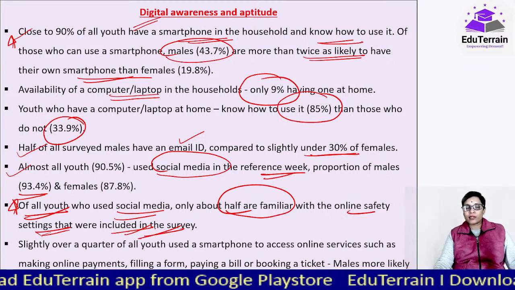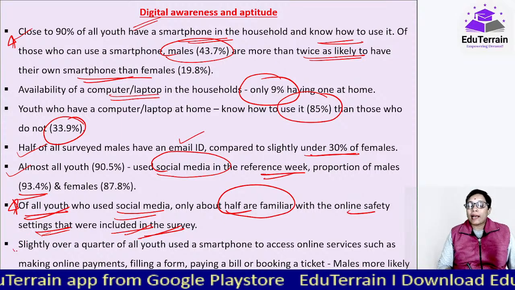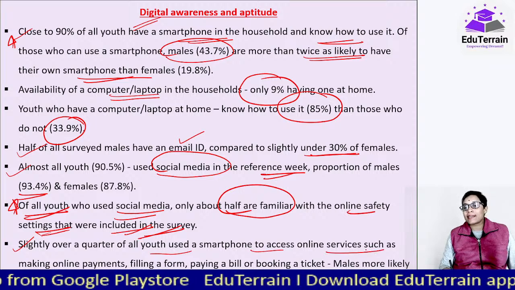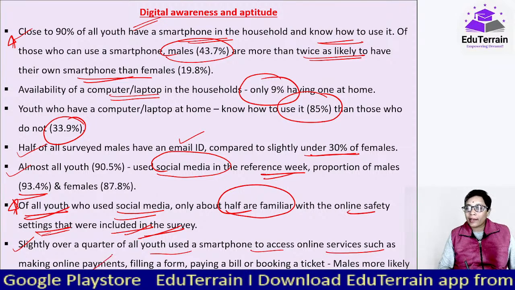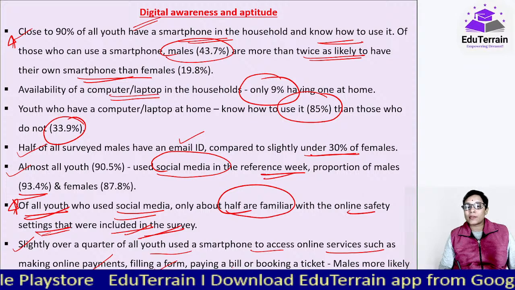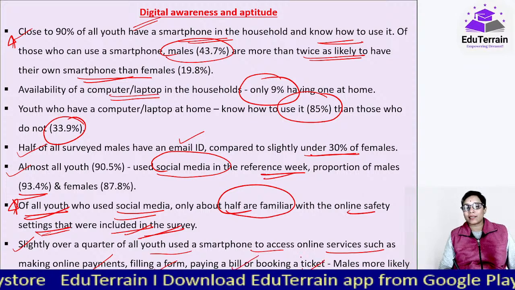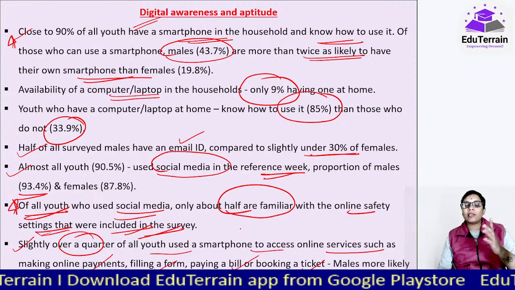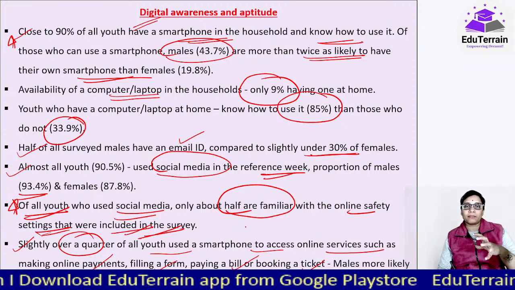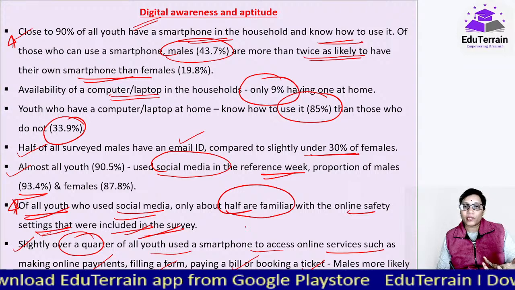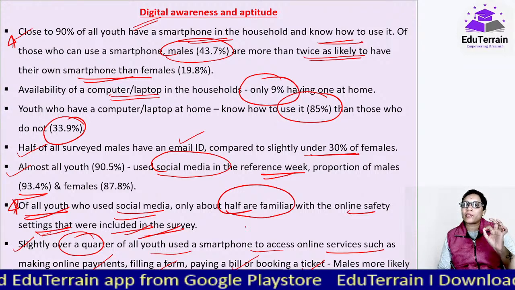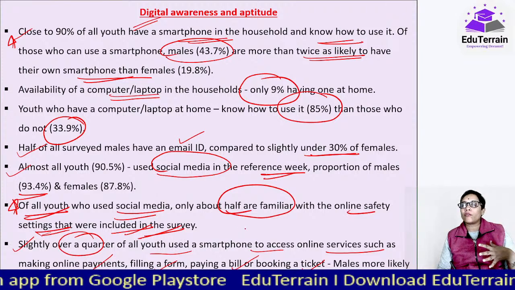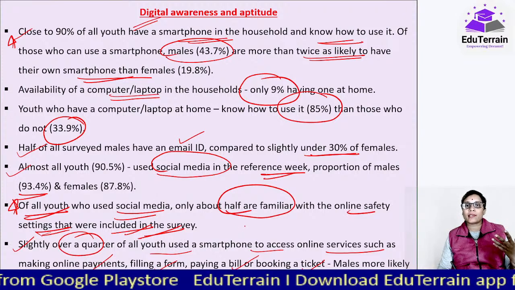Owing to the kind of conditions that we are having currently, slightly over a quarter of all youth used a smartphone to access online services such as making online payments, filling forms, paying a bill, or booking a ticket. So only 25% of these youth, meaning of all those who have phones and access to the technology, were able to do this: either paying bills online, or filling a form, or booking a ticket, etc.